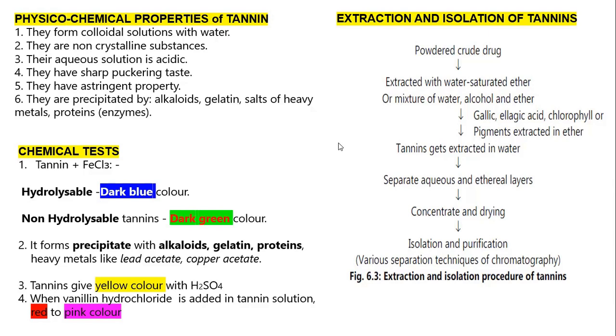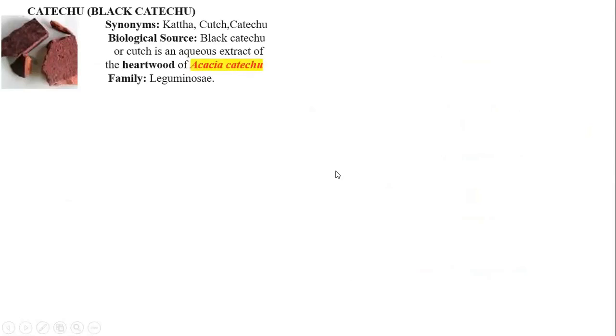Okay, so we are going to study the drugs from this category. From this category, this drug is known as black catechu. The synonyms of this drug are कुच, कथा, कधीर. हे तीन वेगवेगळे synonym आहे. Kuch, katha and kadir. These are the synonyms of this particular drug.